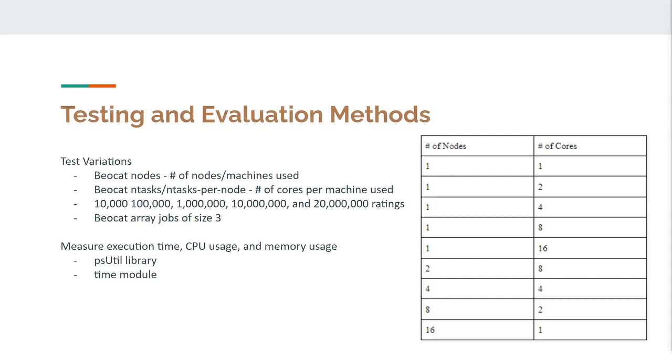In addition to testing the program with different hardware, we also tested it with different numbers of ratings. Each job reads in the entire file of 20 million ratings, but utilizing the Spark data frame and its limit method, we were able to specify how many ratings will actually be used for each job. The number of ratings range from 10,000, 100,000, 1 million, 10 million, and 20 million ratings.